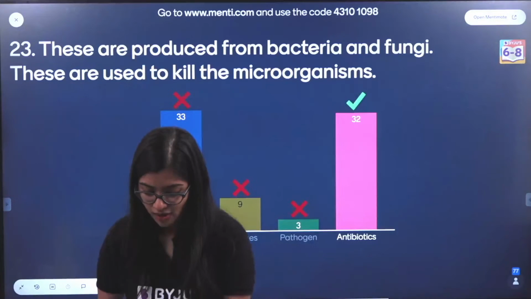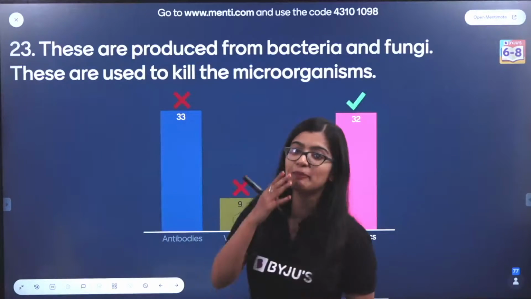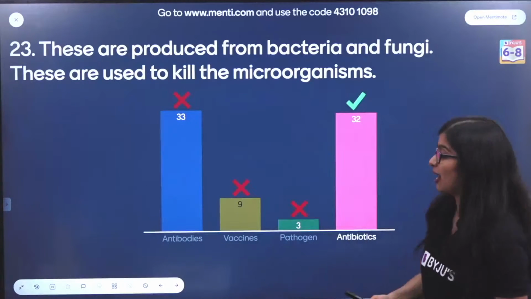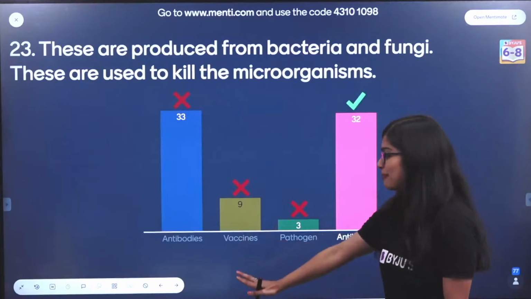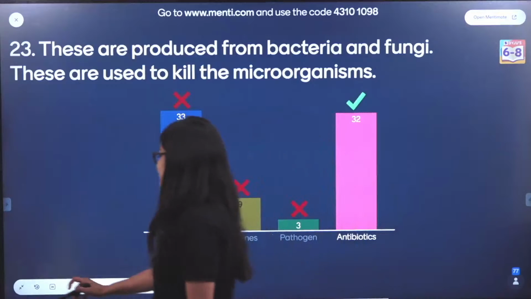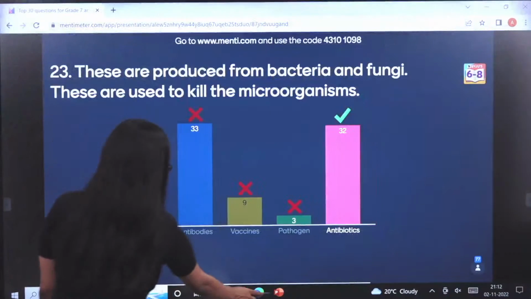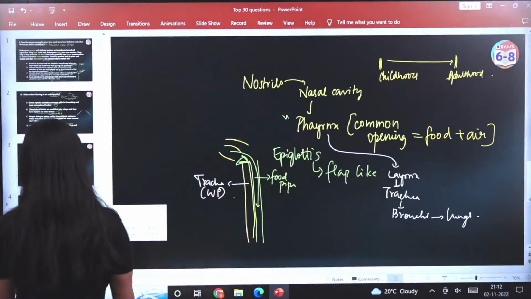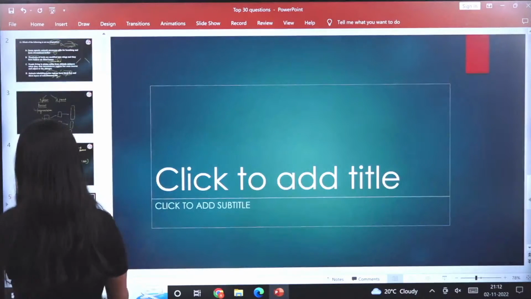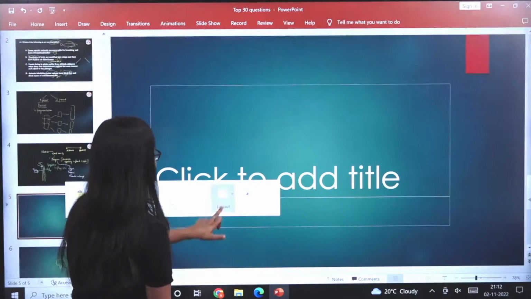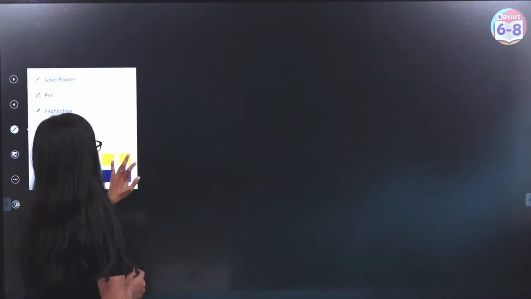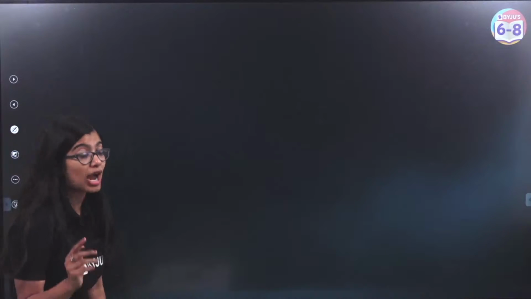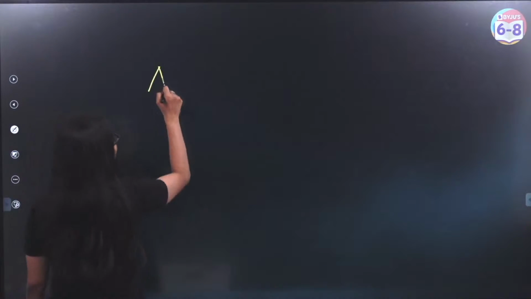Oh. All right. Of all the people I did not believe, I'm not saying that you did a bad job or anything, but it's okay. It happens, right? You have antibodies and you have antibiotics. Now, I will explain this once again because it is important that you all know the difference between antibiotics and antibodies. Even if you know the difference, I'm going to take a minute and explain this. Because in ANTHE or any exam, NSO, I do not want you all to be making this mistake, right?